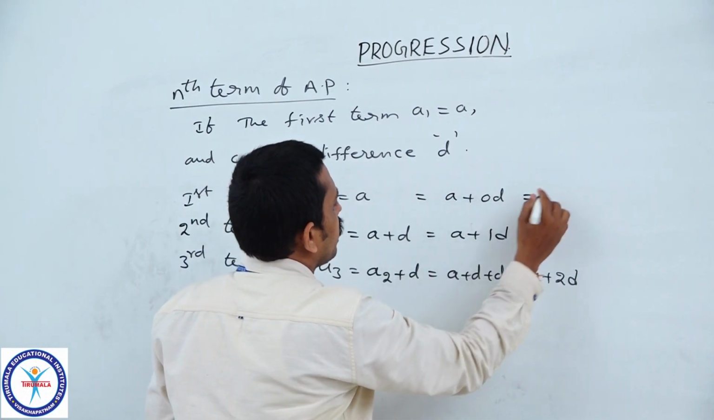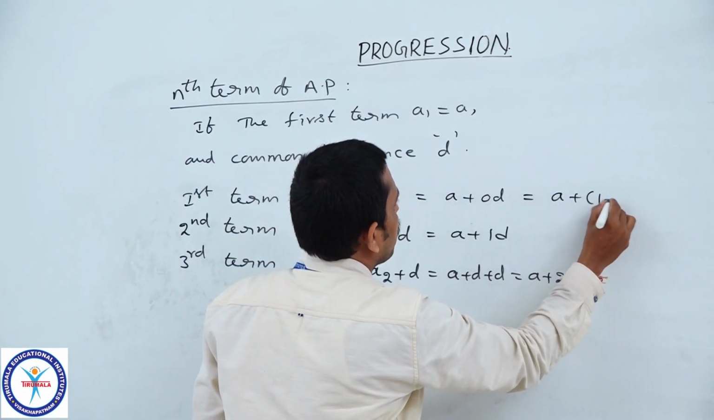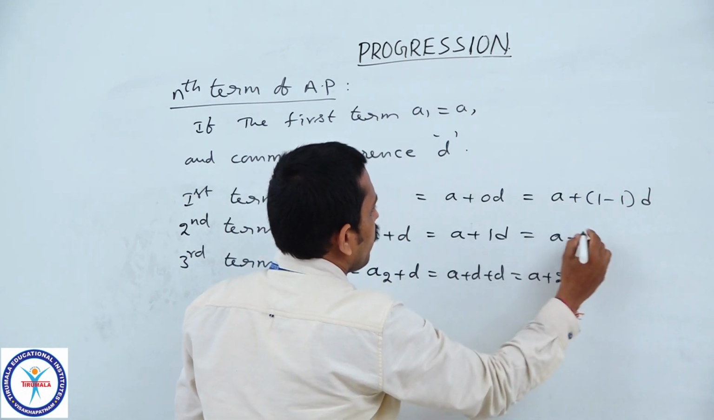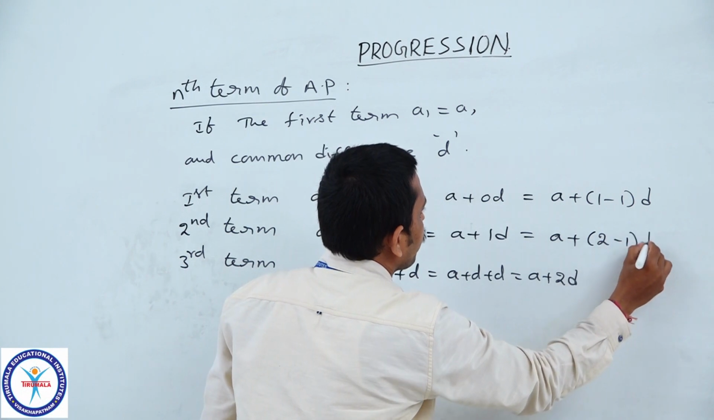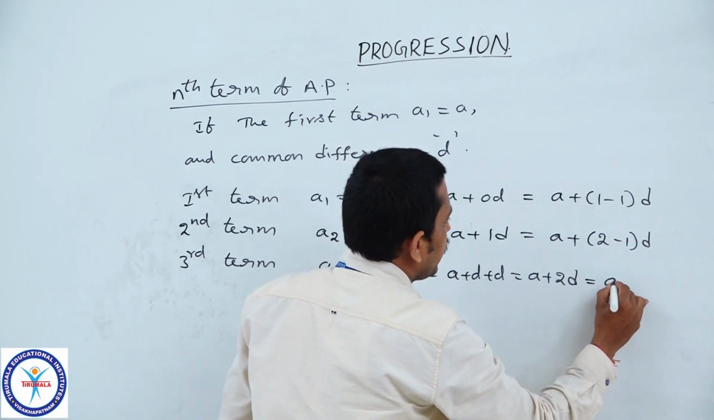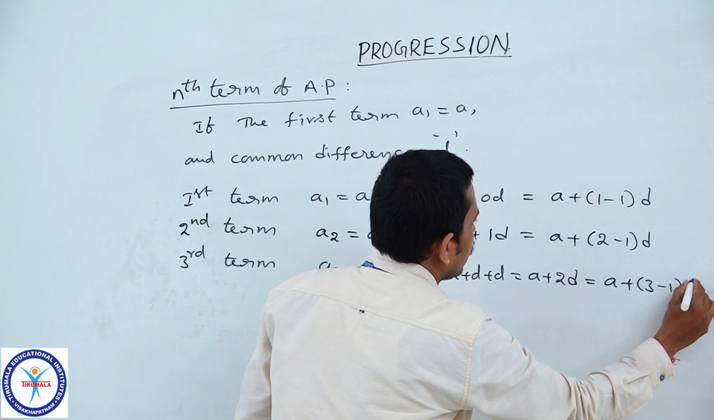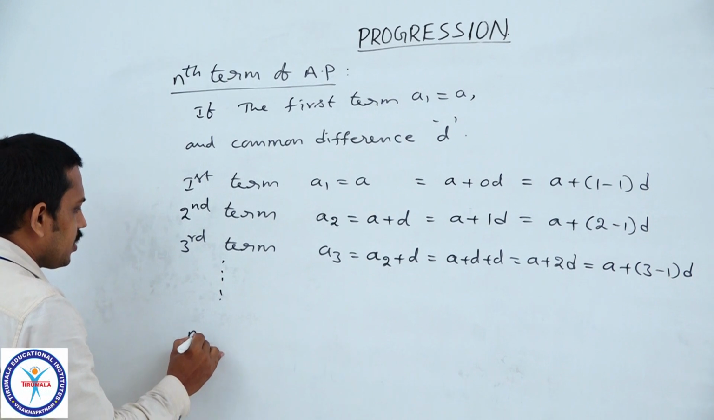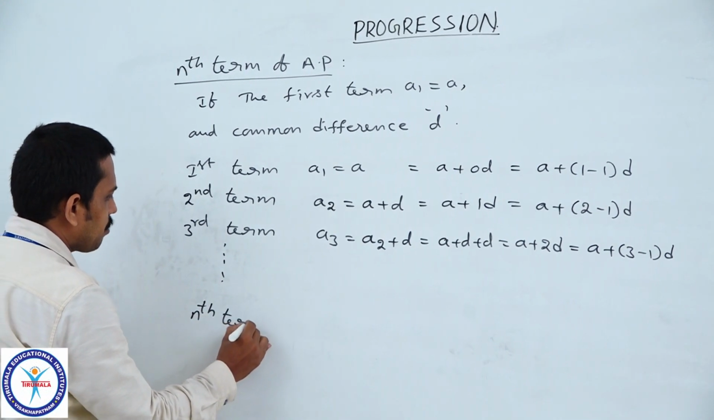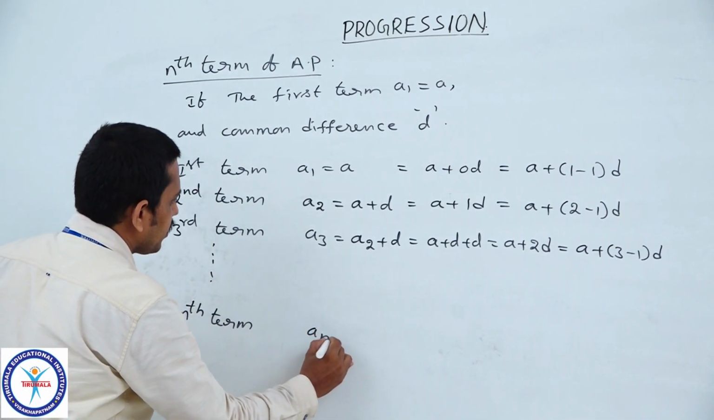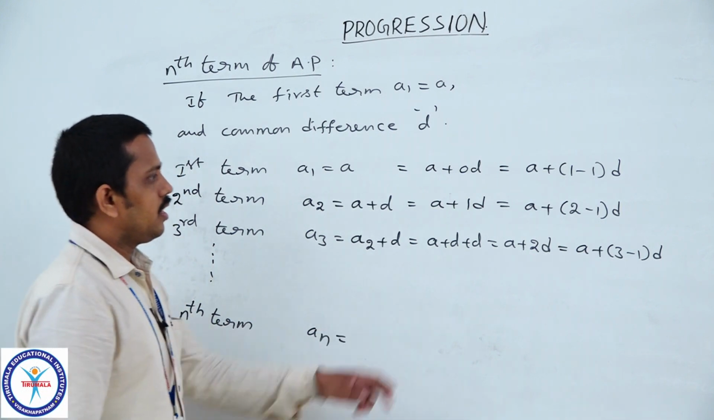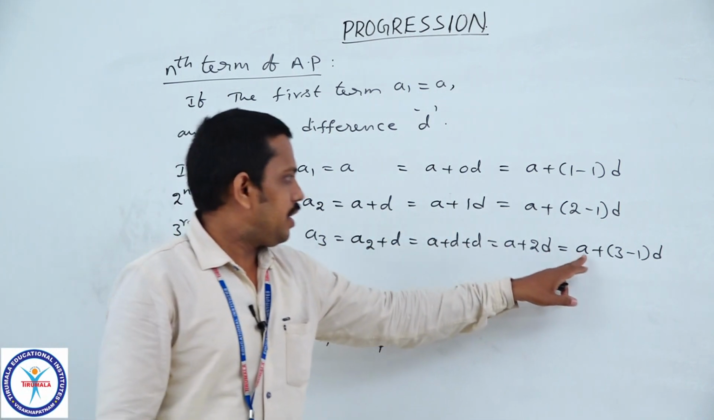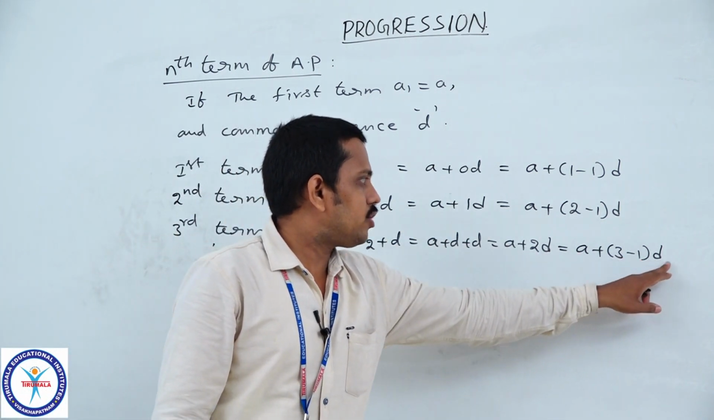Here, A plus 0, can we write 0 as 1 minus 1? And A plus, can we write 1 is equal to 2 minus 1, into D? And here A plus 3 minus 1 into D. So from this we observe that the nth term of the AP, An, is equal to A plus, for the third term, A plus 3 minus 1 into D.